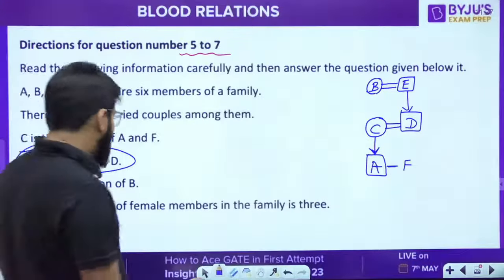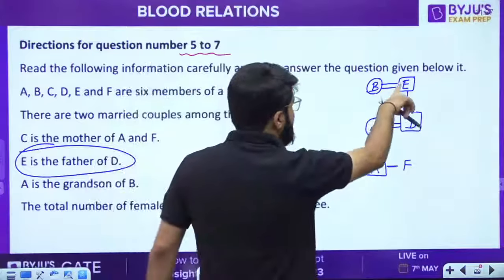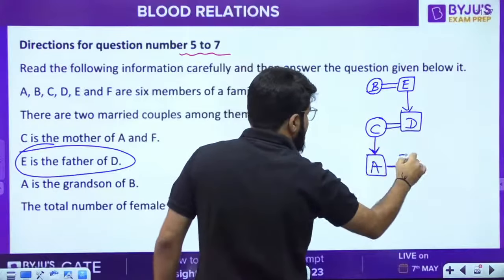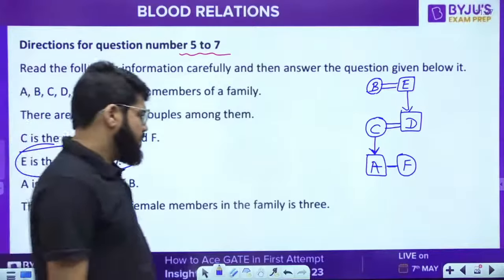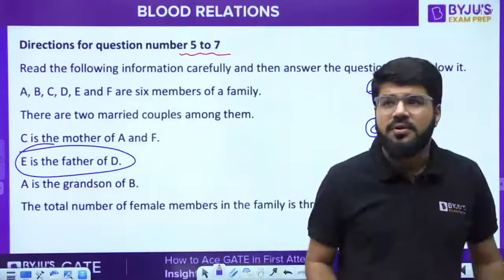Now there are 3 males and 3 females. So already 3 males are done: 1, 2, 3. So F has to be female. This is the tree that comes up. Now we can answer anything based on this.